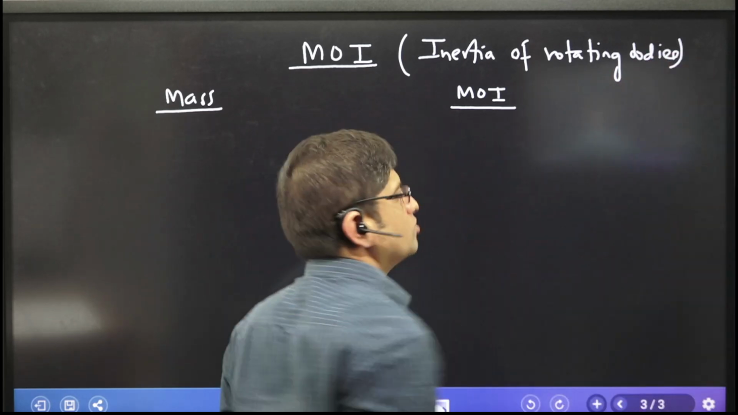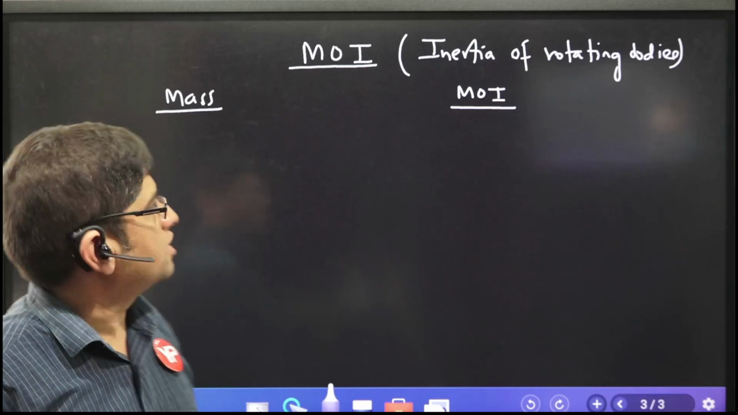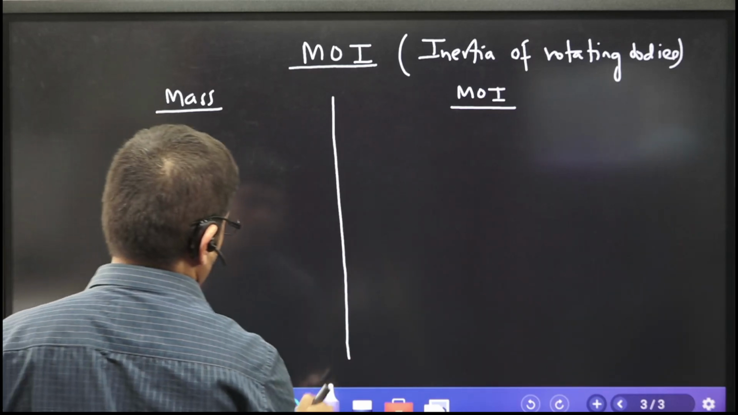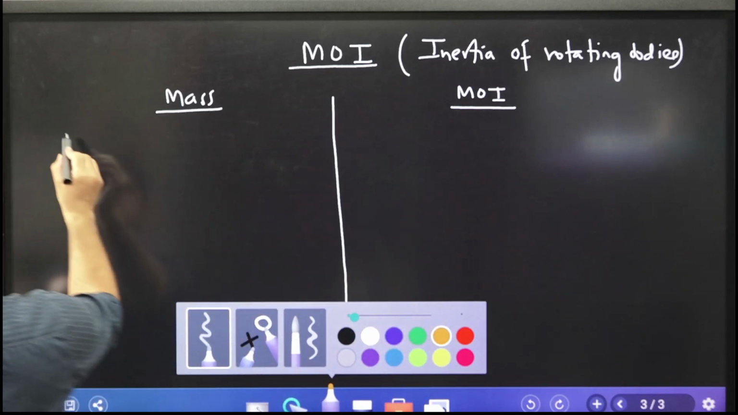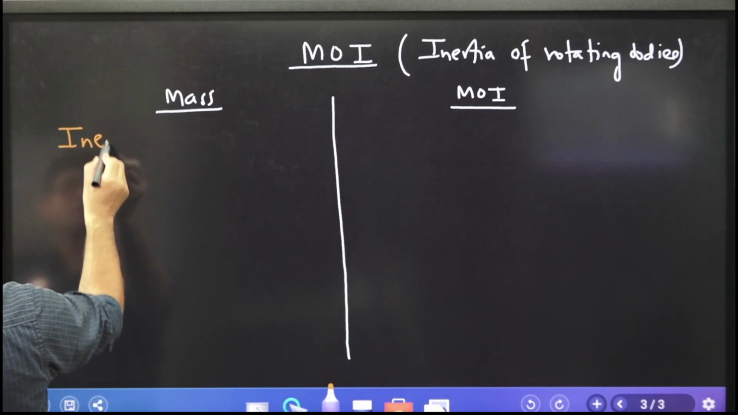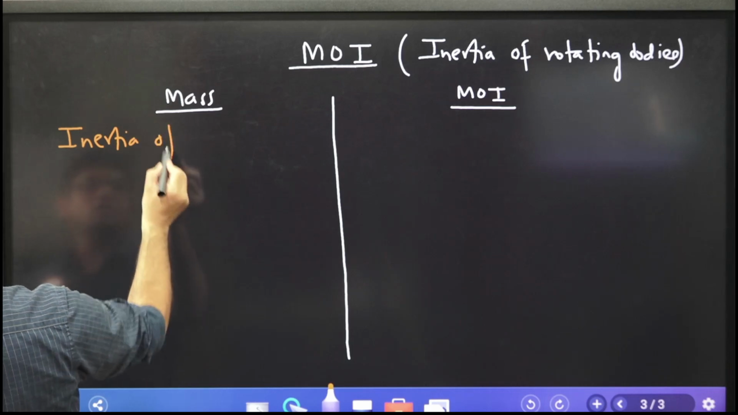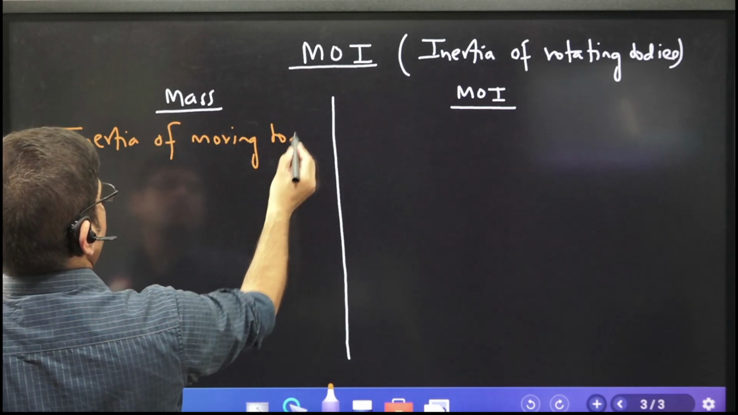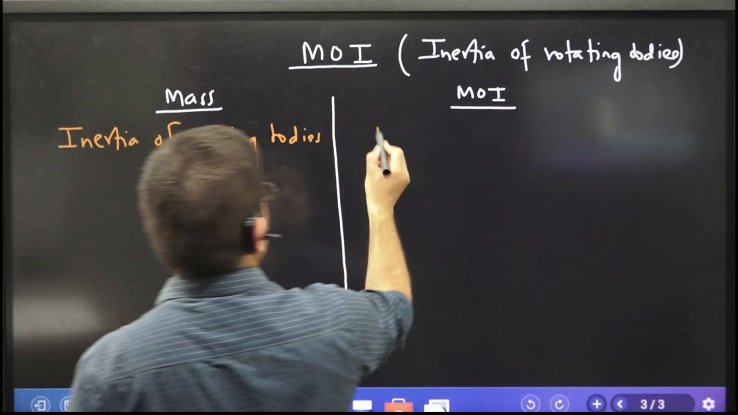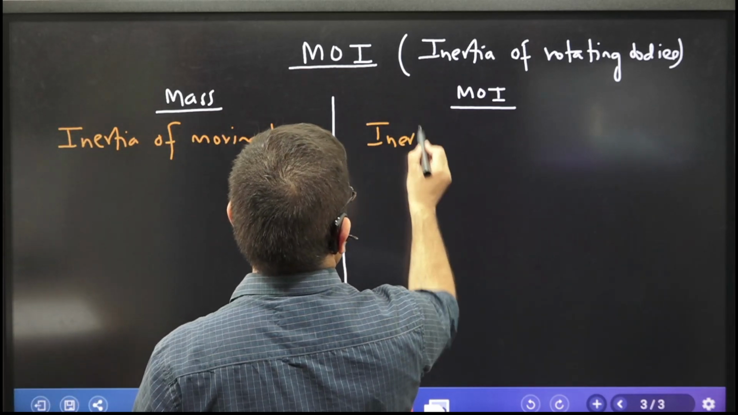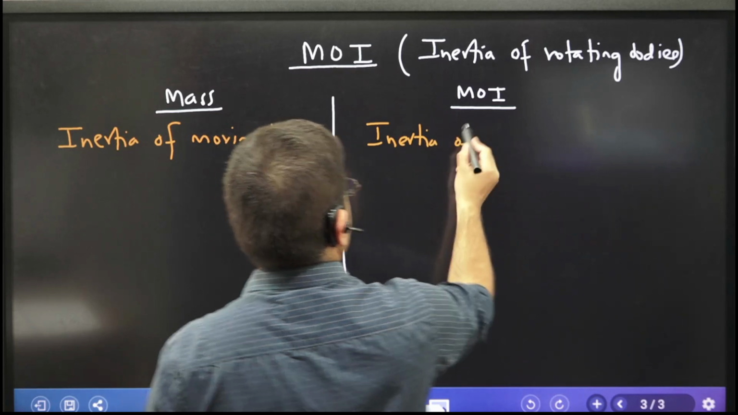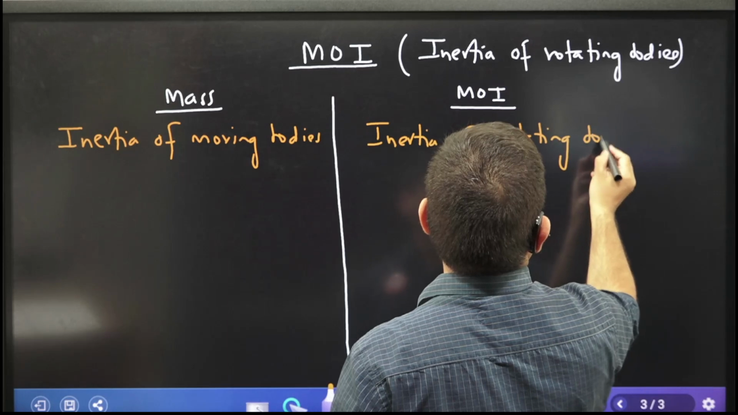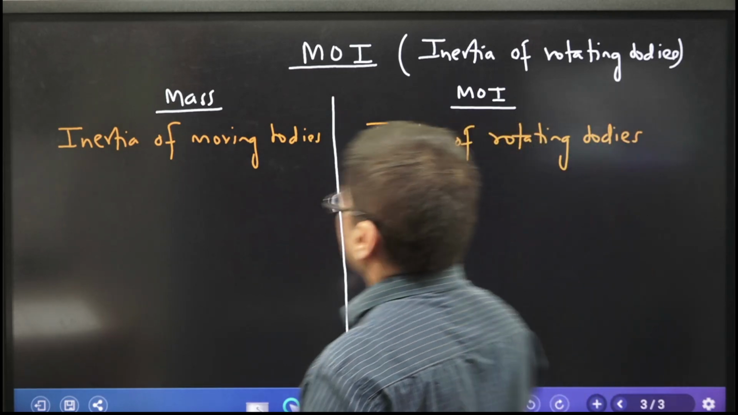Somebody asks you, what is moment of inertia? You say, sir, it is inertia of the rotating bodies. And what is mass? Mass is a measurement of inertia of moving bodies, and this is inertia of rotating bodies. Moving bodies and rotating bodies.